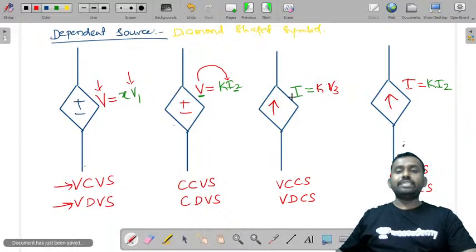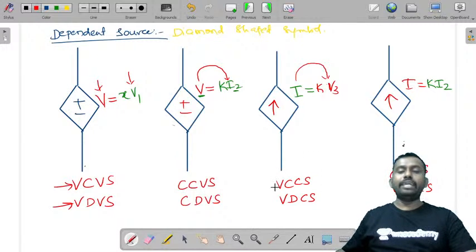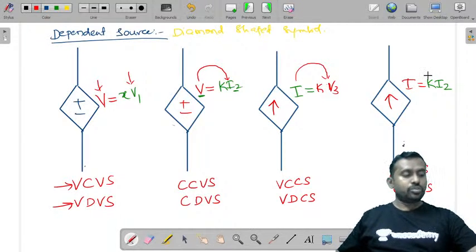Now what is a voltage controlled current source? A current source whose value is dependent on the voltage across an element elsewhere in the given circuit is called a voltage dependent current source. Similarly, a current source whose value is dependent on current elsewhere in the circuit is said to be a current dependent current source. Hope you are clear with these dependent sources.